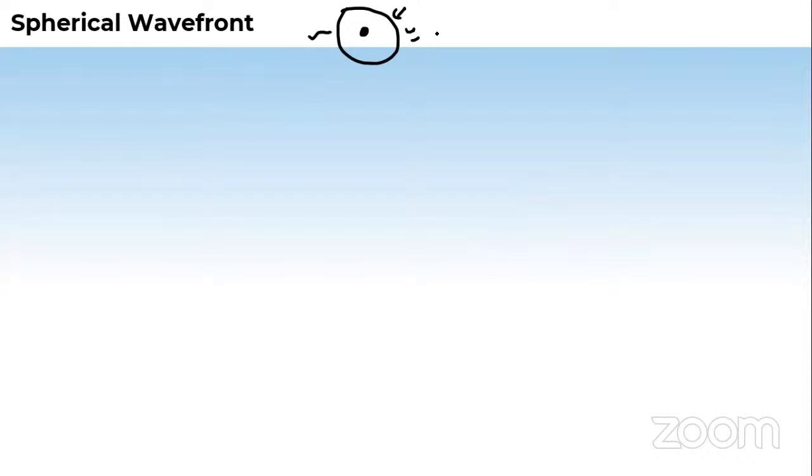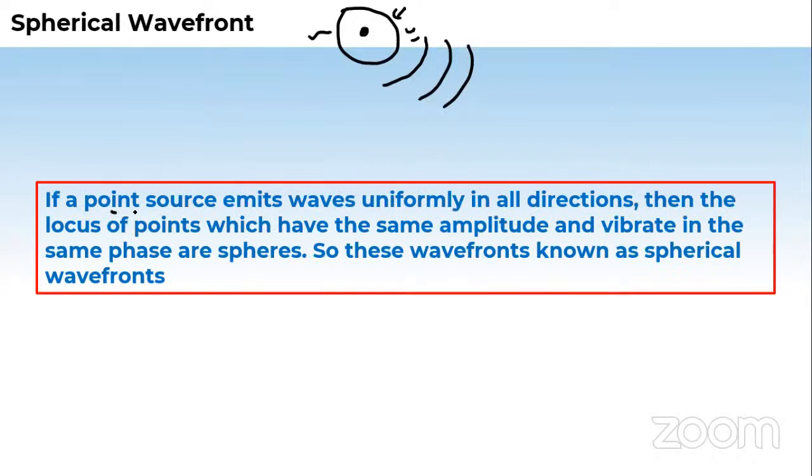If it's the case of throwing a stone in a pond or a water tank, it will show this kind of wavefronts which we know now. But for spherical, suppose you make a room dark and light a candle or put a point source there.